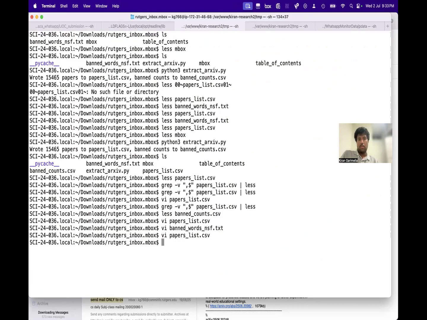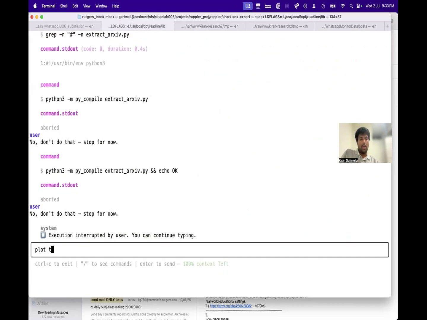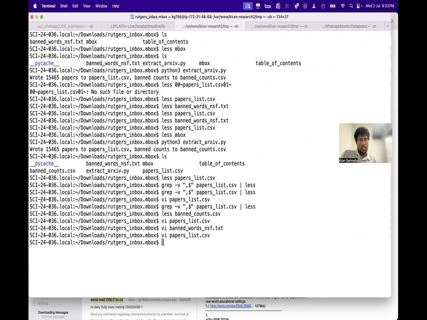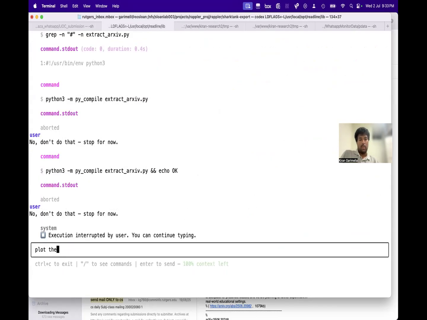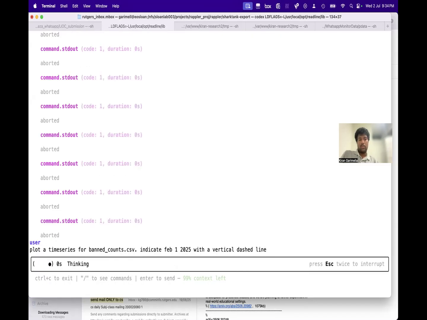So then I can say plot the, no, this one. Plot a time series for this. Indicate Feb 1, 2025 with a vertical dashed line. Okay, so let's see.